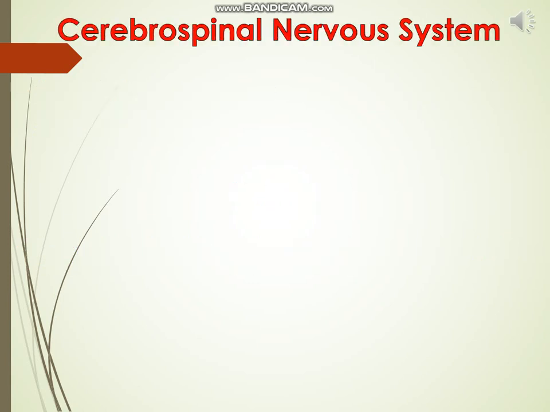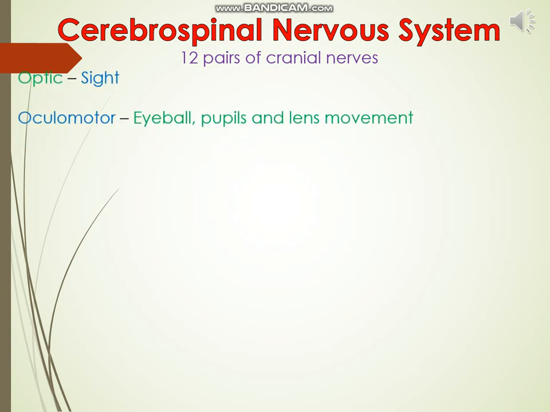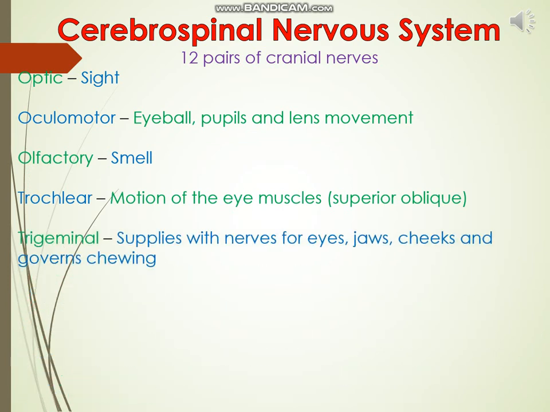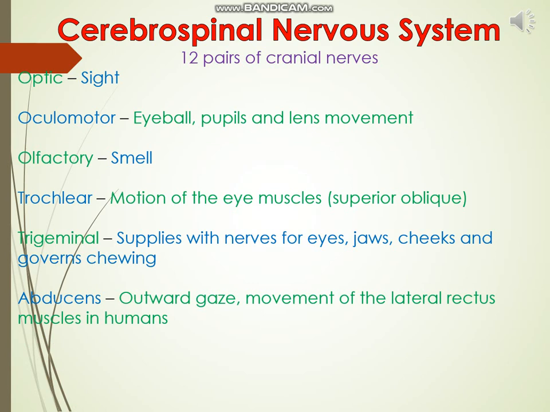Cranial nervous system. It consists of 12 pairs of cranial nerves which are connected to the brain, having particular functions. The following are the nerves and their respective functions: optic, sight; oculomotor, eyeball, pupils and lens movement; olfactory, smell; trochlear, motion of the eye muscles; trigeminal, supplies nerves for eyes, jaws, cheeks and governs chewing; abducens, outward gaze, movement of the lateral rectus muscles